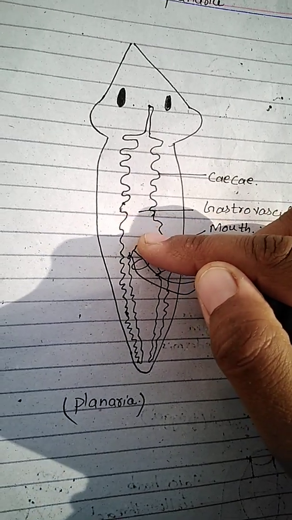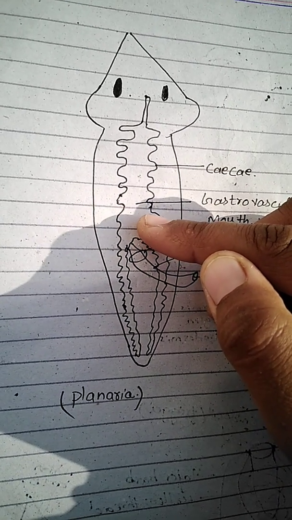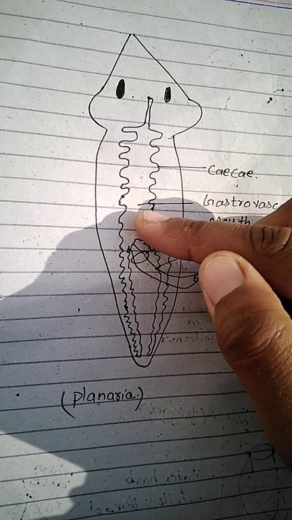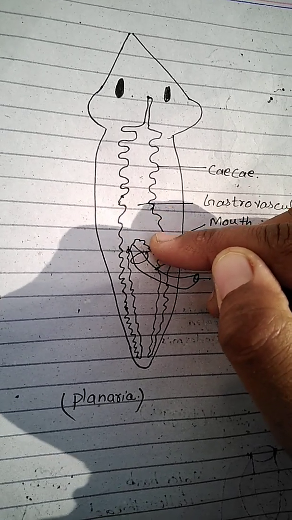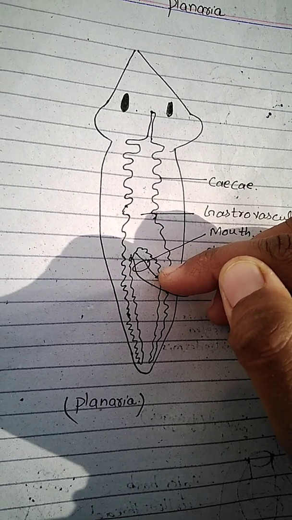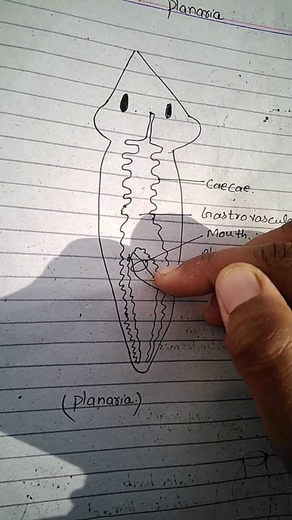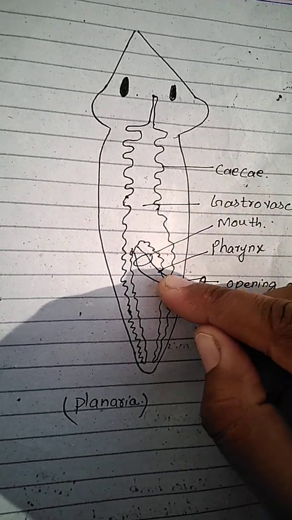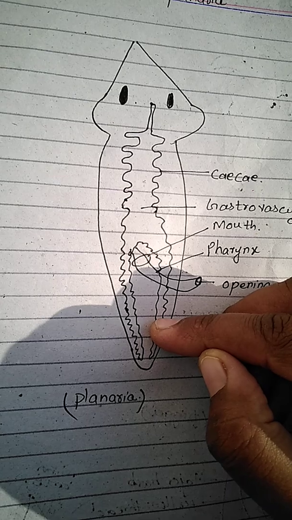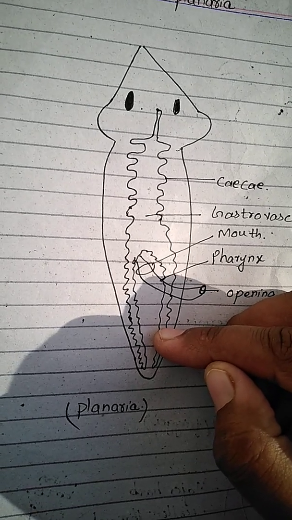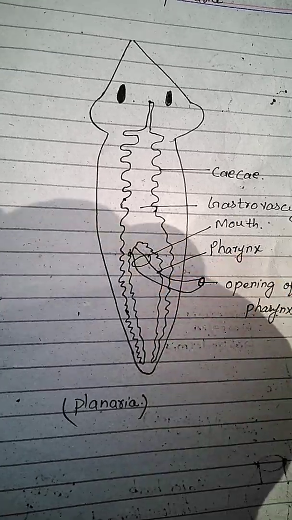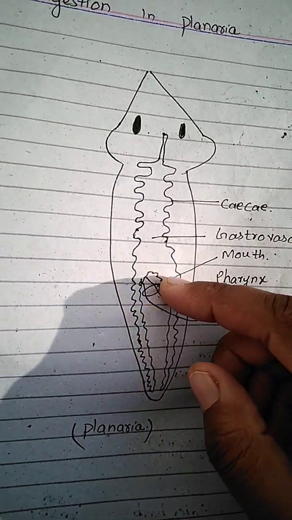It means digestion first occurs in the cavity outside the cells, and then smaller particles are absorbed by the digestive tract by the process of phagocytosis, and then finally further digestion occurs within the cells, that is the intracellular digestion of the food products. The rest of the waste products are diffused out from the body through this mouth opening.